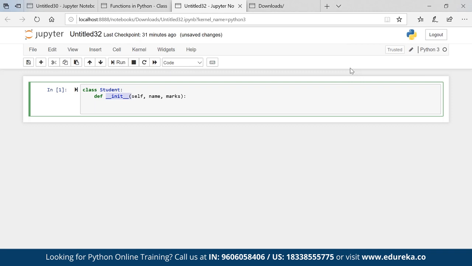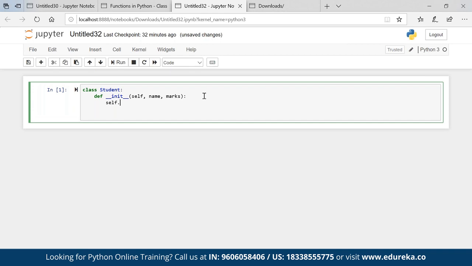Now, the question arises, what is this self? Let me create the entire code, then it will make more sense. I'll give some conditions here. For example, self.name = name.